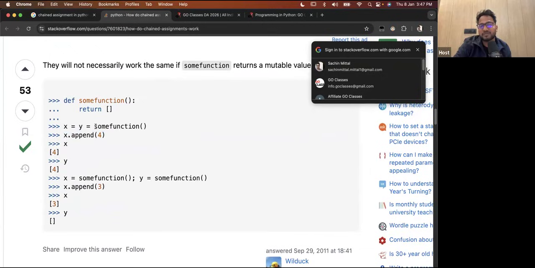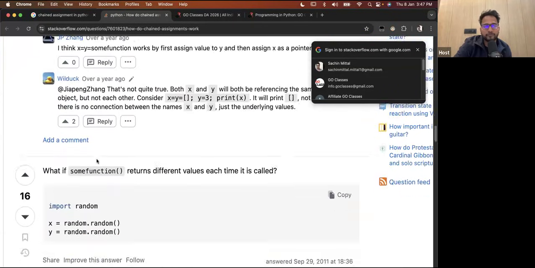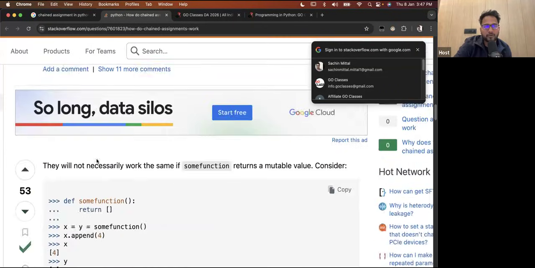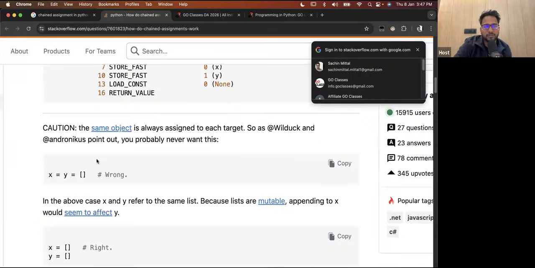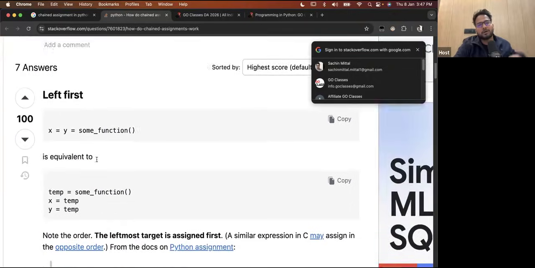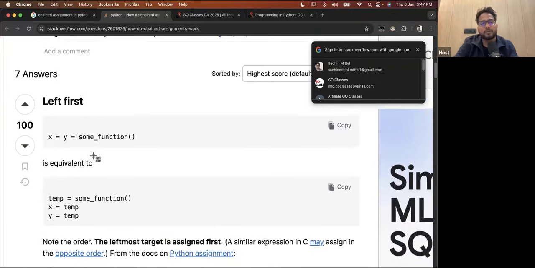I'm not calling this function again. This is important. Okay, I'm not calling this function again. The y is also the temp, so automatically y is becoming 4. I'm not appending 4 to y, automatically y is becoming 4. I hope this is a little bit clear, but let me just solve the question. It will be more clear.